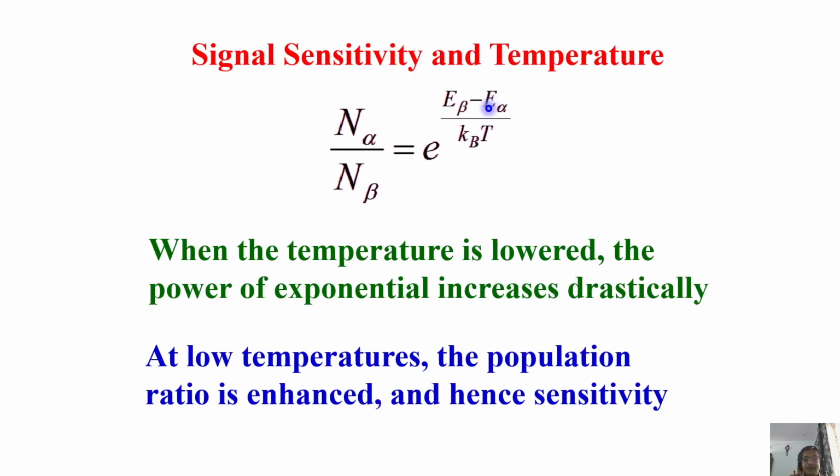Understand? So you take this one large number multiplied by this. So the population of alpha states is significantly large, several orders of magnitude multiplied by the population of the beta states. That's what it says. So according to this equation, if I go to very, very low temperature, there is definitely, I can increase the population in the lower energy state because this number becomes significantly larger and multiply by the spins in the higher energy state. So this will become quite large. Population ratio will definitely increase. So that means the sensitivity will go up.